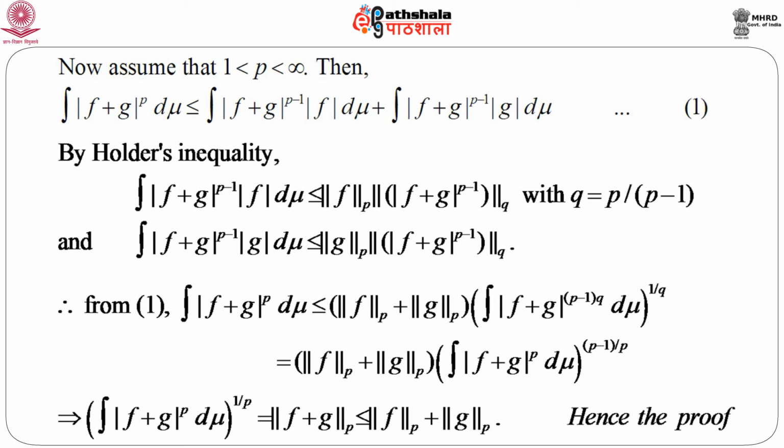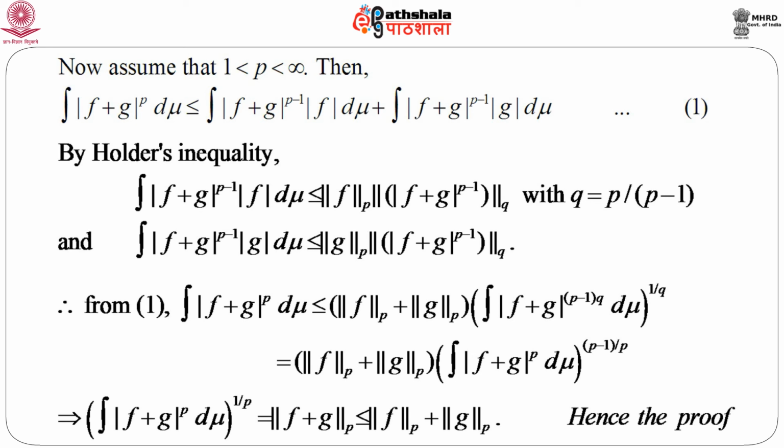order p, norm g of order p, into integration modulus of f plus g whole to the power p minus 1 into q d mu whole to the power 1 by q, which when simplified gives us integration modulus of f plus g to the power p d mu whole to the power p minus 1 by p, because we can put q equals p by p minus 1.